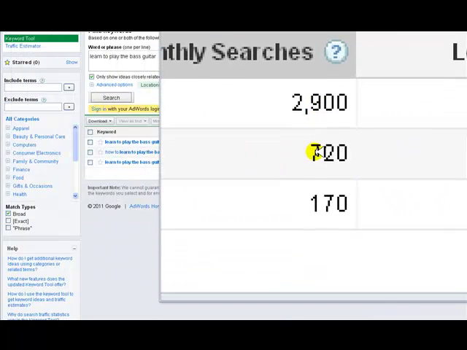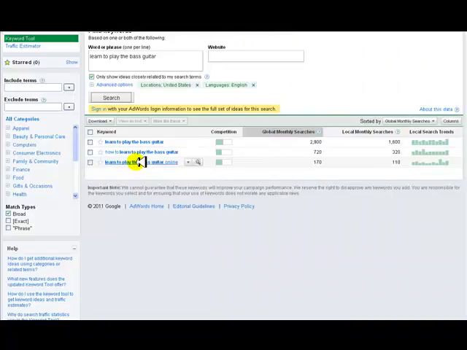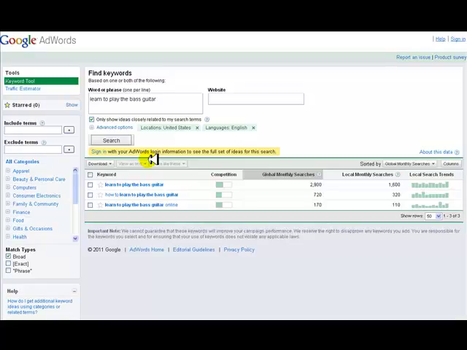And you can see the global monthly searches are a lot less for those, 2,900, 721, 70. But again, our goal here is to find a term that doesn't have a tremendous amount of traffic, and let's just get one site ranked. And that'll build your confidence knowing you can do it. And then, to do it for something that has higher traffic, it's just a matter of doing a little bit more. And again, we'll get into that in the later videos. So hopefully this is going to help you start to get some ideas on what you want to do. 3 very simple ways. So I'm going to wrap this video up, and we'll see you in the next one.